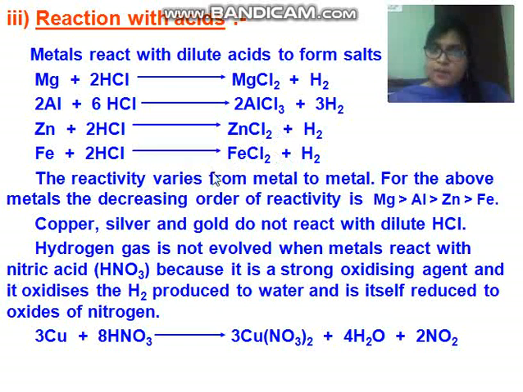From this reaction, children, what we will observe is that the reactivity varies from metal to metal, means the tendency of reacting metal with acid is not the same. For the above metals, the decreasing order of reactivity is magnesium, aluminium, zinc and iron. Means magnesium is more reactive than aluminium, then further it goes on decreasing from zinc to iron.